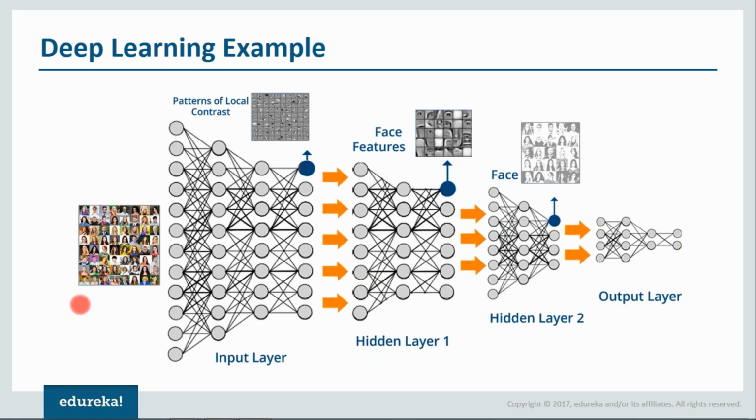So this is just a general overview of how a deep network looks. We have first patterns of local contrast in the first layer. Then we fixate these patterns of local contrast in order to form the face features such as eyes, nose, ears, etc. And then we accumulate these features for the correct face, and then we determine the image. So this is how a deep learning network, or you can say deep network, looks like.